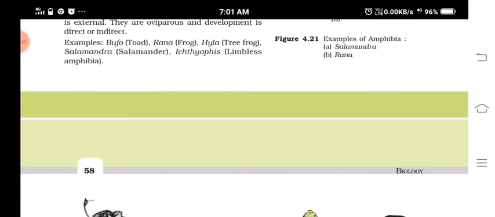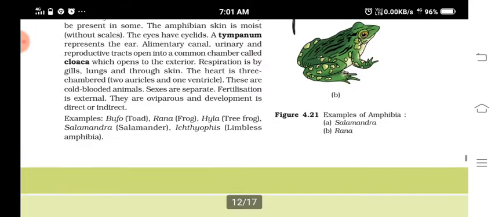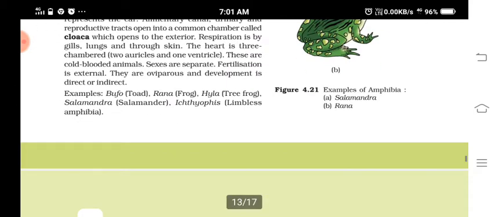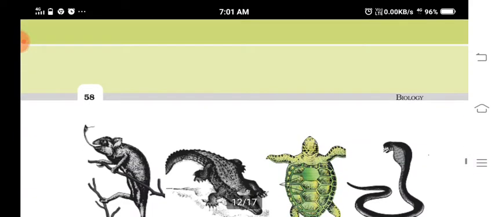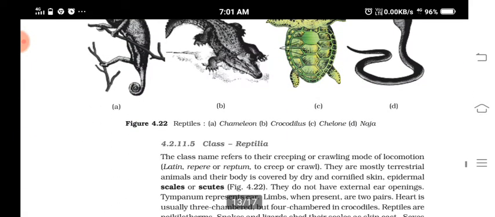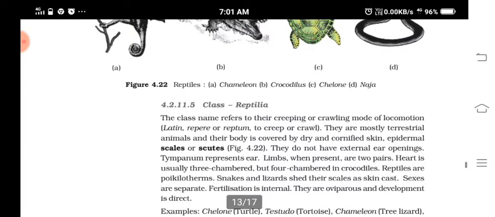Osteichthyes. And for this one, I told toads, frogs, then salamanders, etc. So understood? The next class of superclass Tetrapoda is Reptilia.